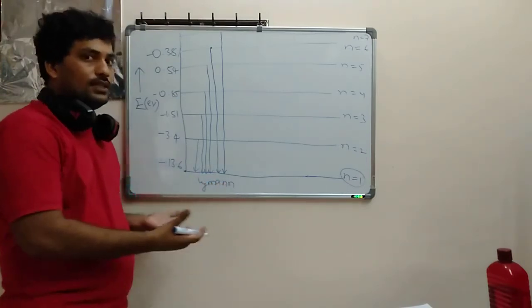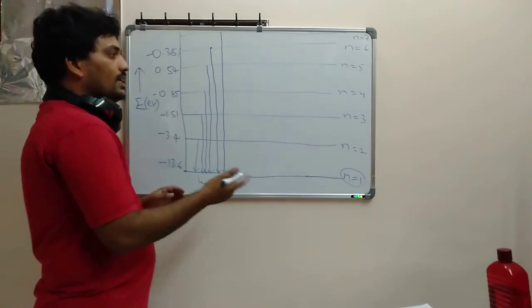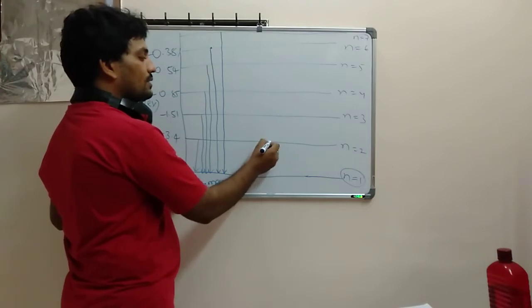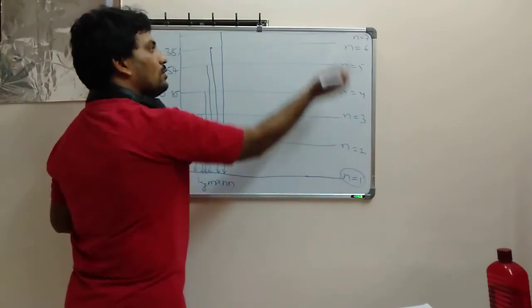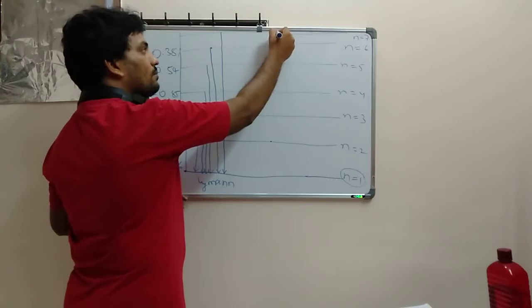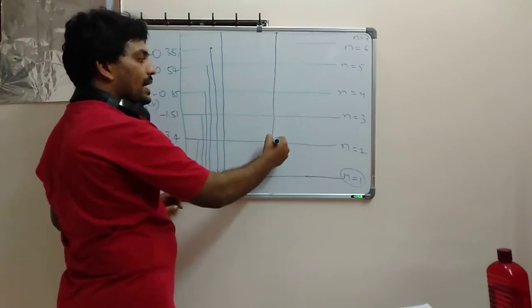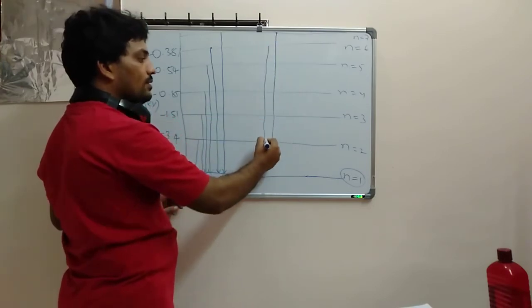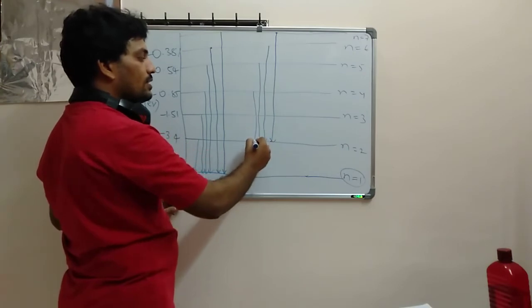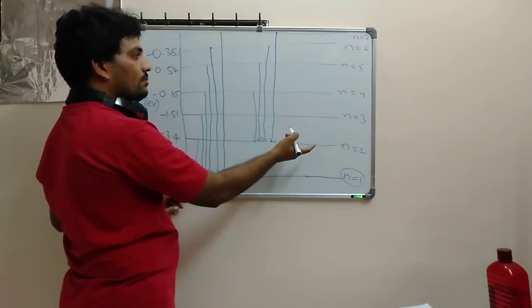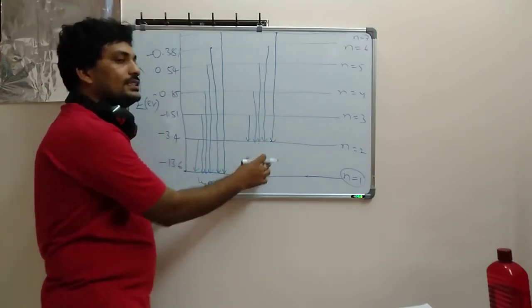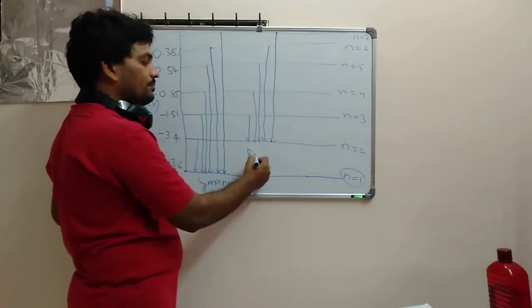Lyman series. Okay. Next, we'll take the reference of the second orbit. As an example, take one electron from the second orbit going to the seventh orbit, and it is coming back to the second. Similarly, sixth to second, fifth to second, fourth to second, third to second. Second is referred to as what here? Balmer.